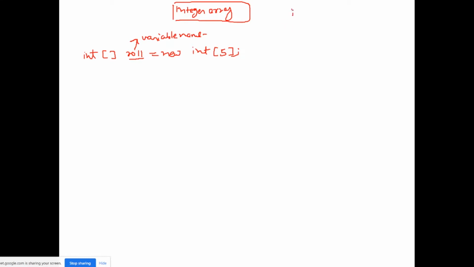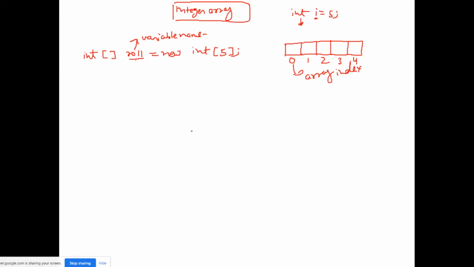Similarly, like you define int i is equal to 5, i is a variable and int is the data type of the variable, and similarly this is an integer type array, roll, which will store roll numbers. And how will it store? When you define an array of size 5, it will make indexes like this: 0, 1, 2, 3, 4. Remember, array index always starts from 0.